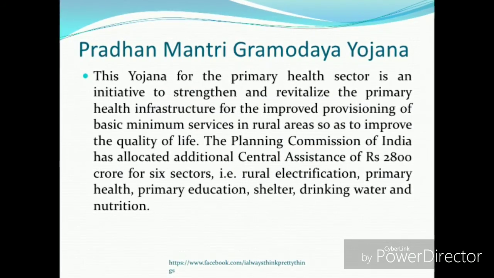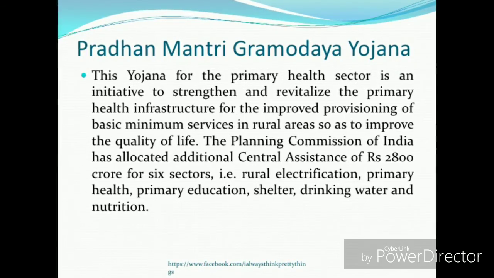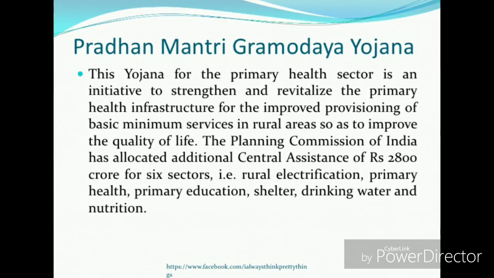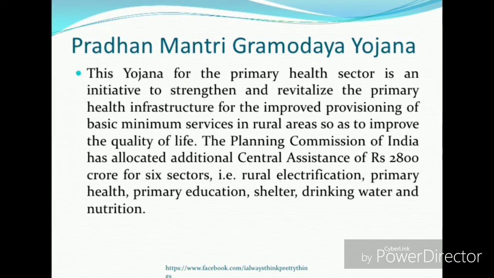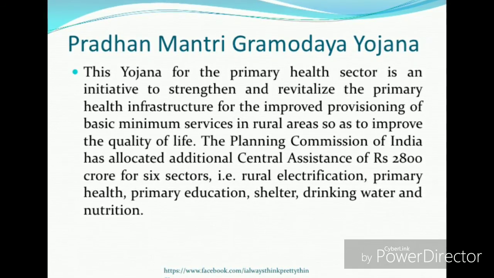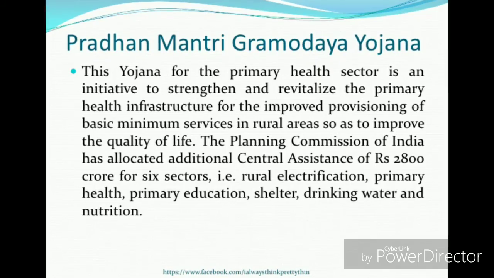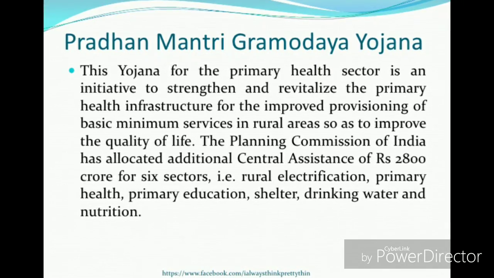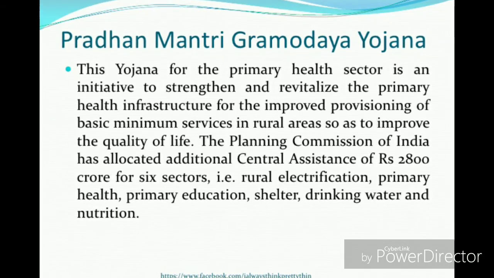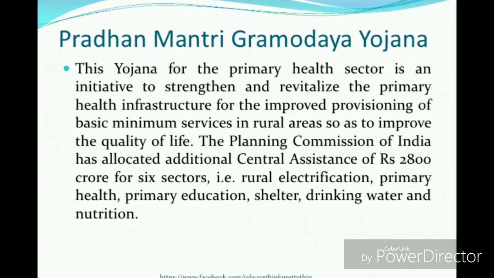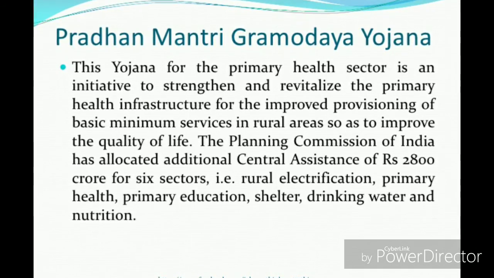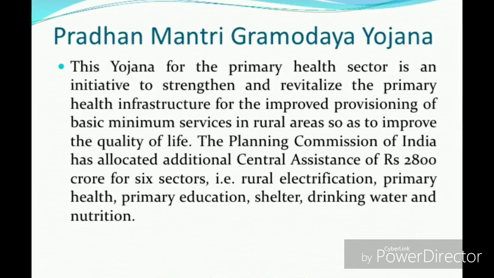Pradhan Mantri Gramodaya Yojana, PMGY. It was launched in 2001. Basically, it aims at improving the standard of living of rural people by developing 5 important areas. These areas are first health, second primary education, third drinking water, fourth housing, and last but not the least, roads. So Pradhan Mantri Gramodaya Yojana basically focused on rural people, and on various important areas which were basic necessities and of importance to them.